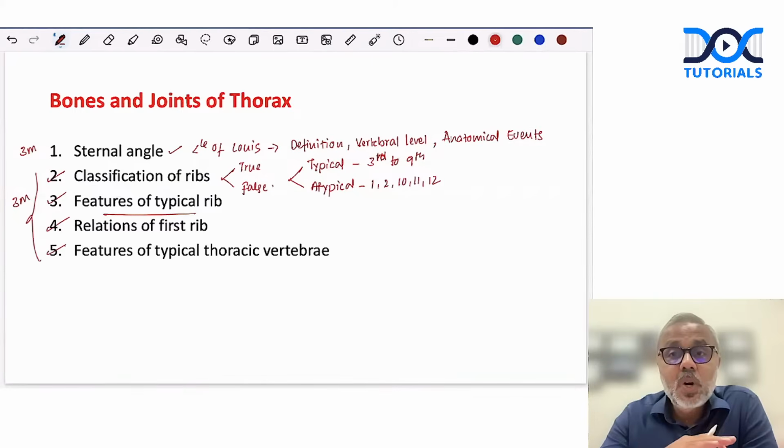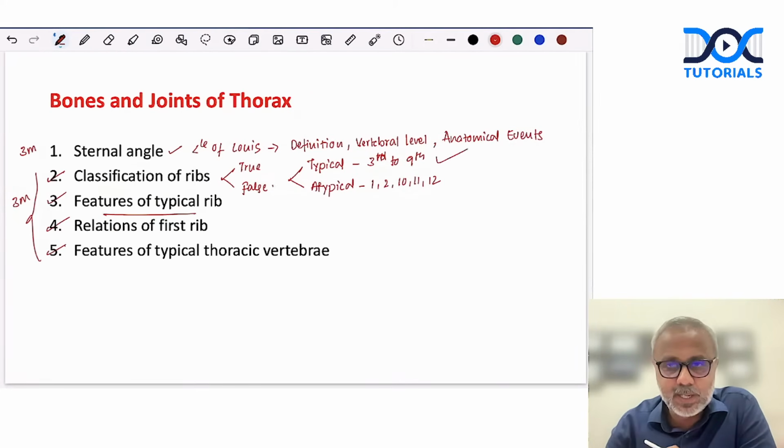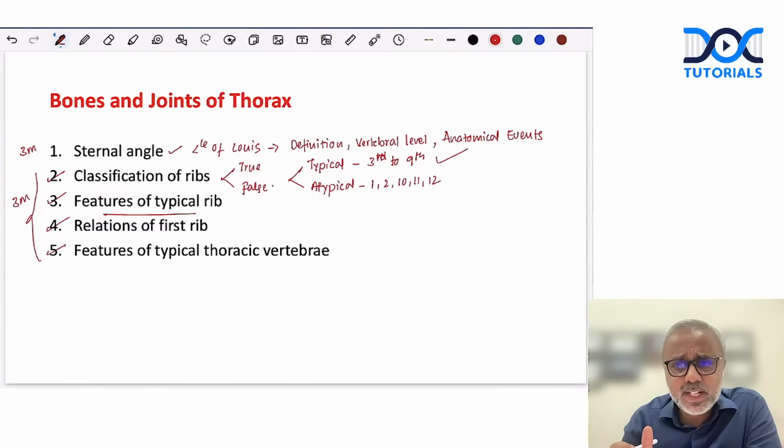For example, what are the parts of a typical rib that extends from 3rd to 9th rib? What are the typical features? Where the intercostal groove is present, in which border, how the rib is divided into various parts from anterior to posterior. All these are usually asked as features of the typical rib. Again, a 3-marker, not more than this.